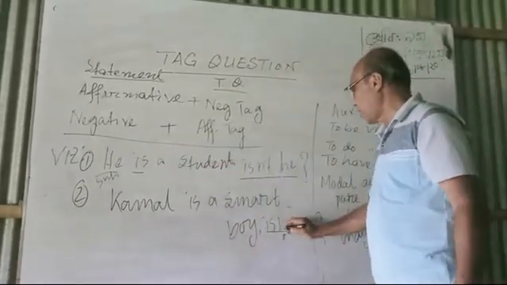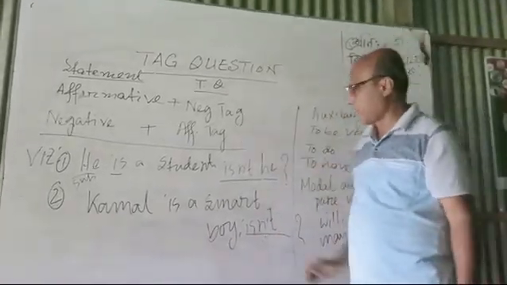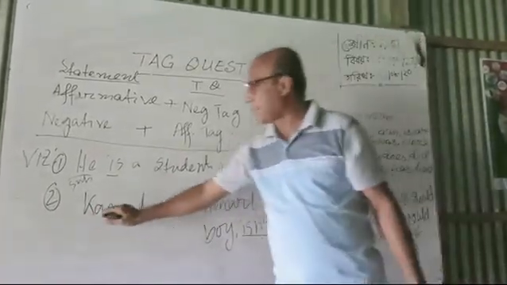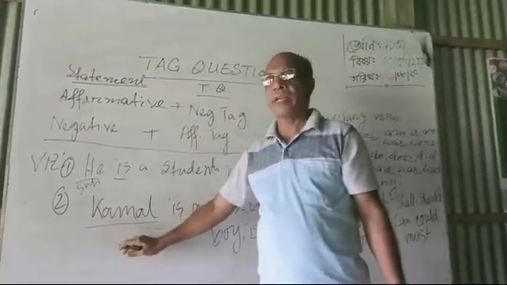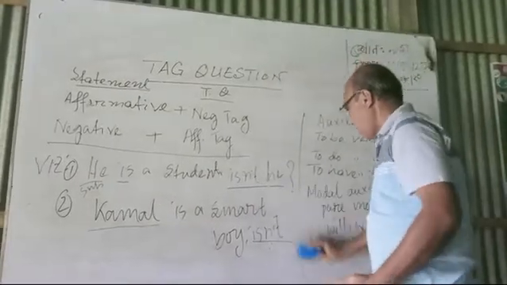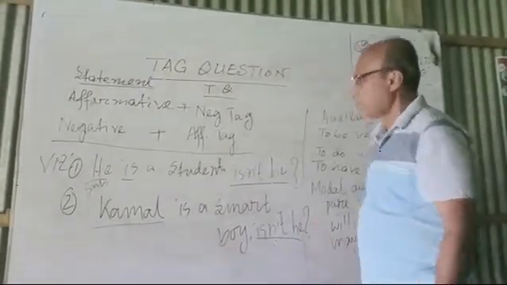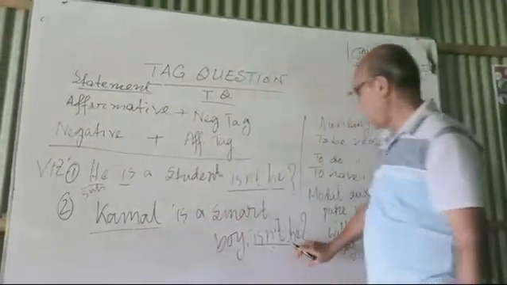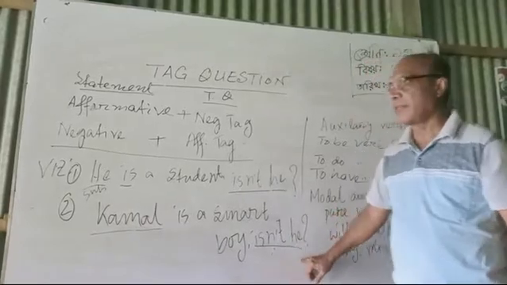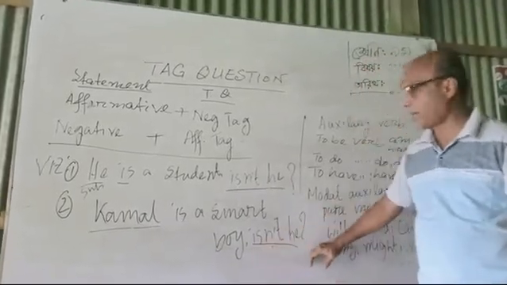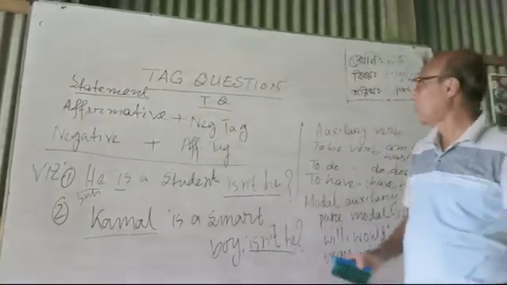So we will write down here again not, the negative tag. Then we will write down the subject. You can see the subject here is a noun, so we will write down the pronoun of the noun. In case of boy, we have to write down here he. Okay, the tag question will be like this. Then you will underline the tag question. It will be answered like this.